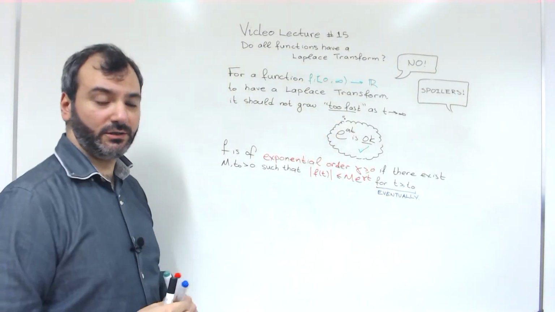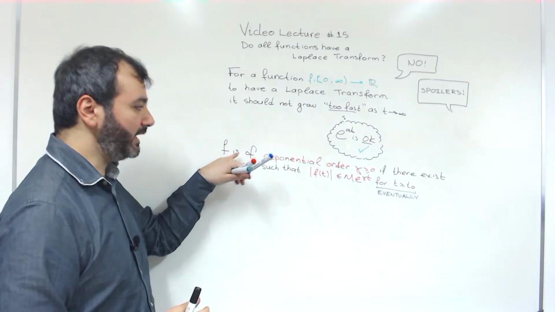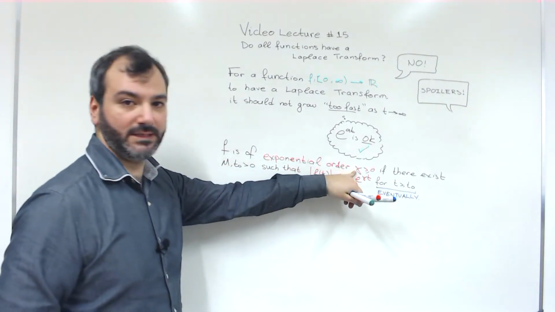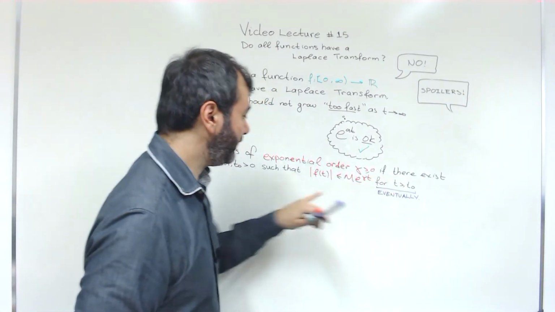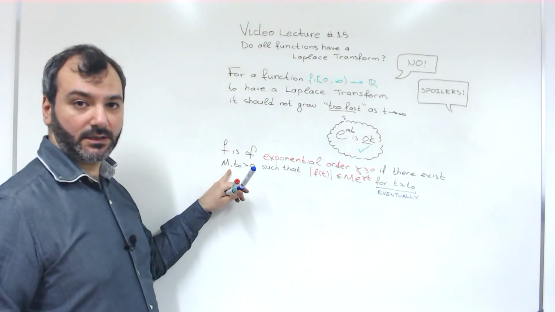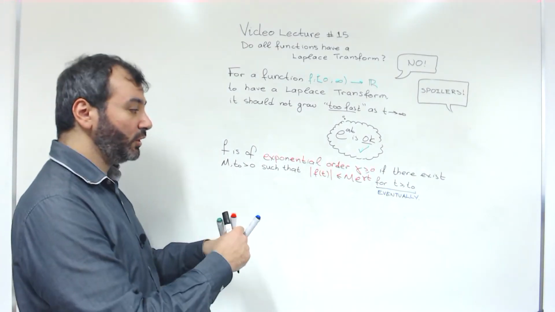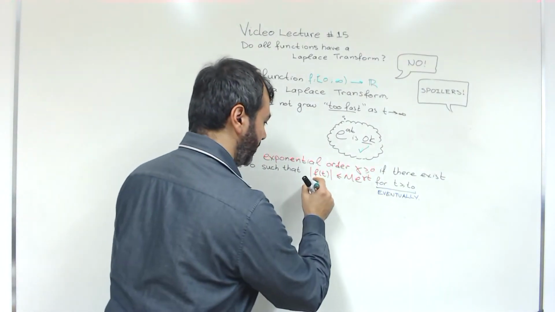So the definition says that a function f is said to be of exponential order gamma, gamma is a non-negative number, if there exist numbers m and t0 so that this holds. But let's focus only here, let's focus on this inequality.